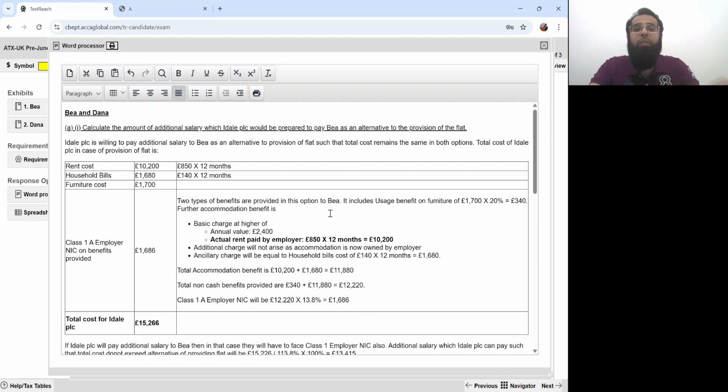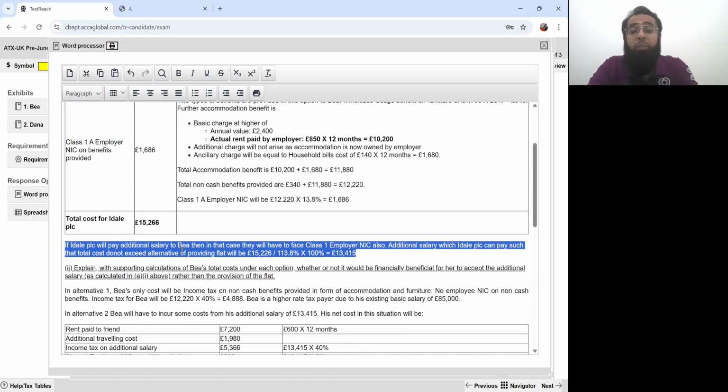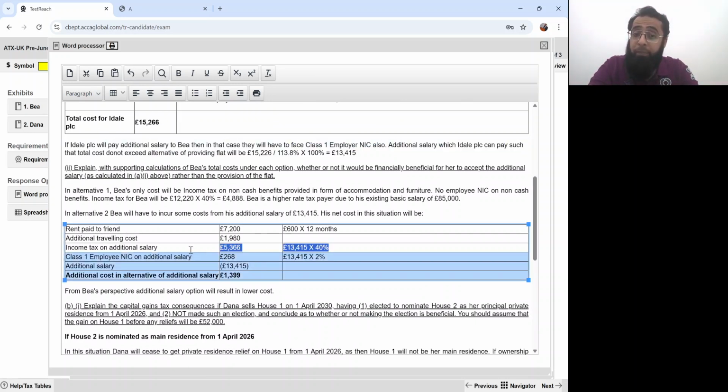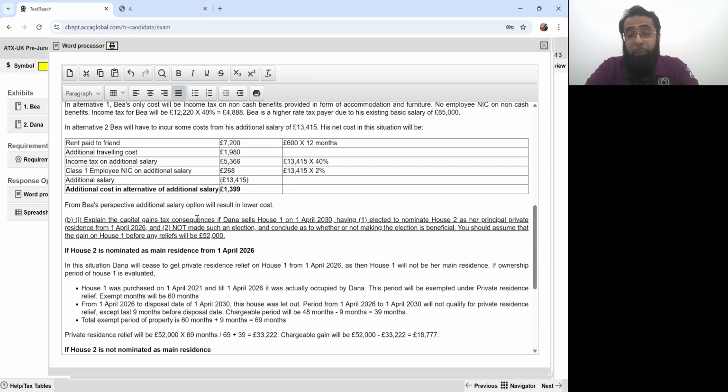Many students will make mistakes, like they will miss out that we have to pick NIC on the benefit value rather than on these outflows. They will miss this grossing up adjustment. They will make mistakes in things like thinking about the additional cost of B. These are all the areas where your practice matters. So that's why I always say do practice the complete exam papers.